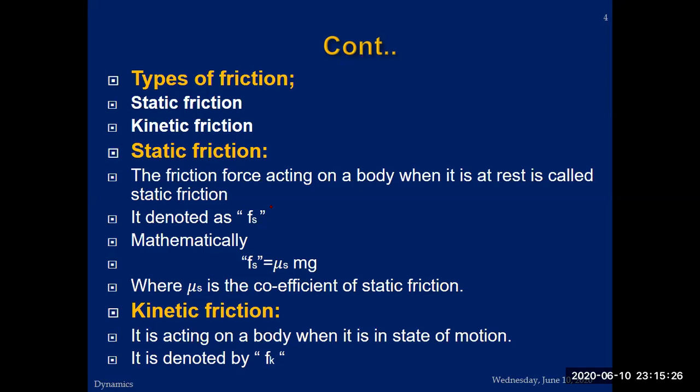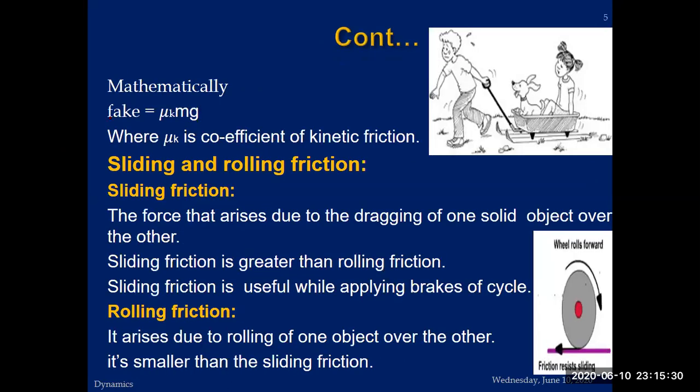Now kinetic friction is the friction of a body due to its motion. Mathematically, kinetic friction is Fk = mu k mg, where mu k is the coefficient of kinetic friction. And this is also another example of rolling friction.